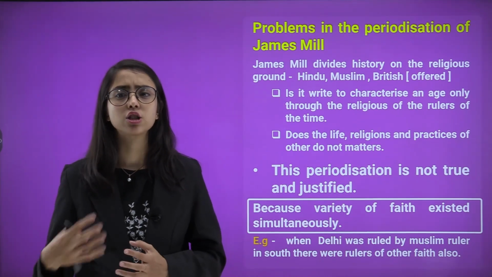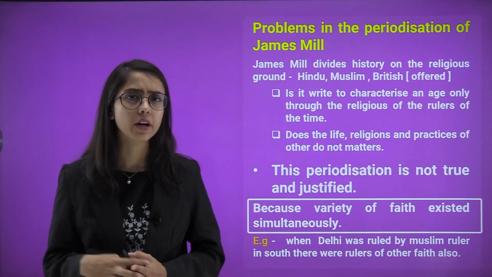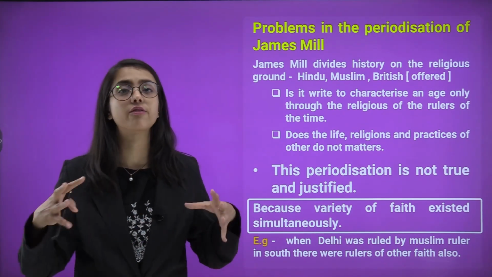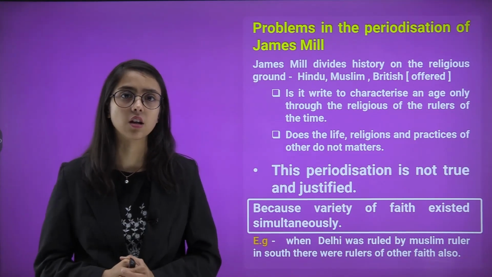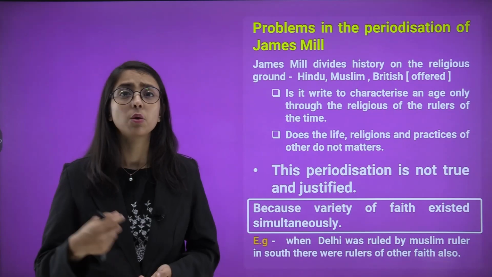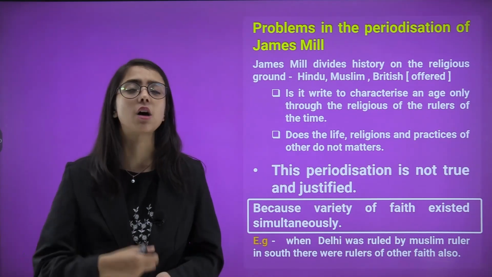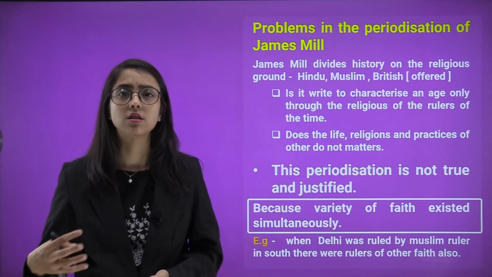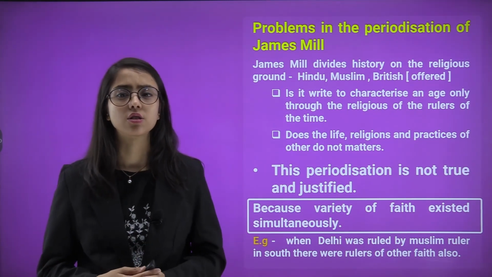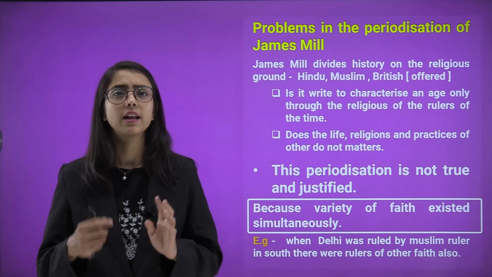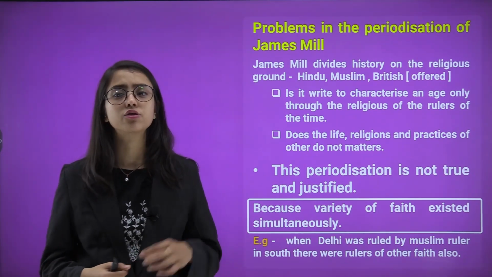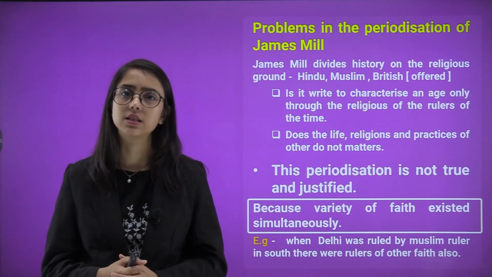Do the life, religions and practices of others not matter? There were a lot of other rulers, other kingdoms in India, since India was a very big subcontinent even then, who did not belong to any of these 3 categories. What about them? Of course, they have left a mark on history, such as the Marathas, the Peshwas, etc. This periodization is not true and justified, and later on people tried to relate to it, but they just couldn't, because a variety of faiths existed simultaneously in India.